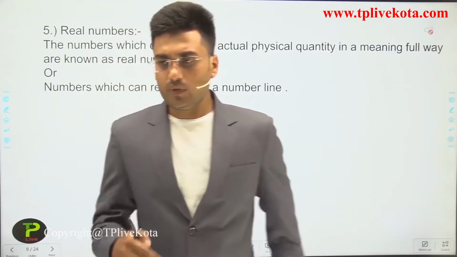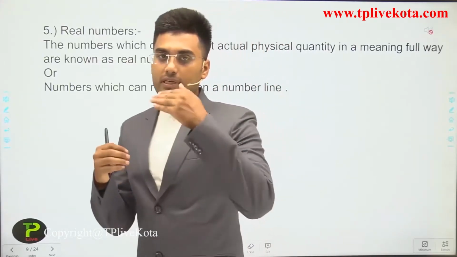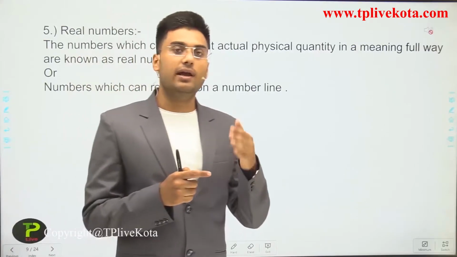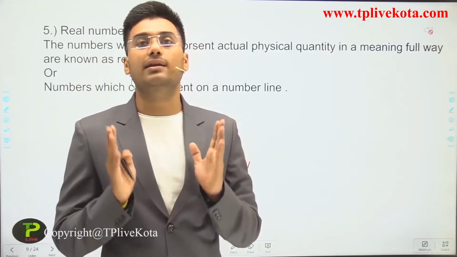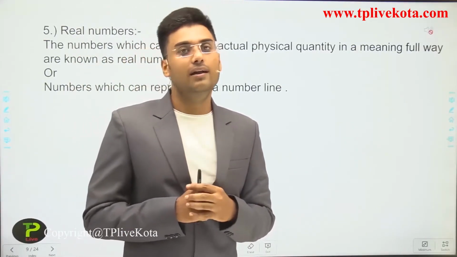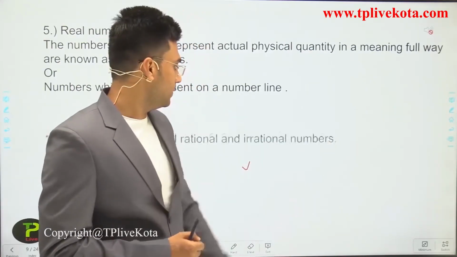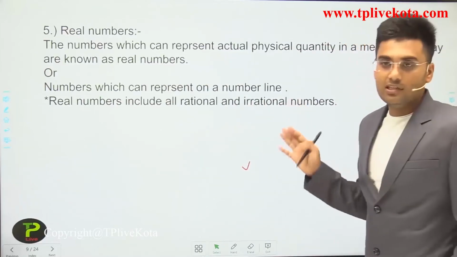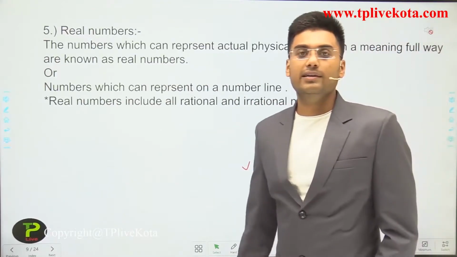So all the numbers which we studied earlier, natural numbers, whole numbers, integers, rational and irrational, are real numbers. Real numbers include all rational and irrational numbers.